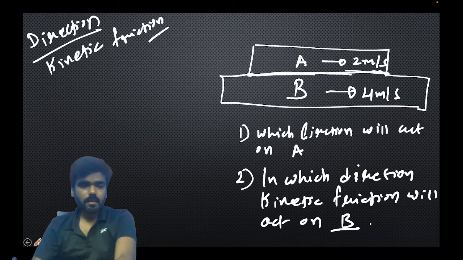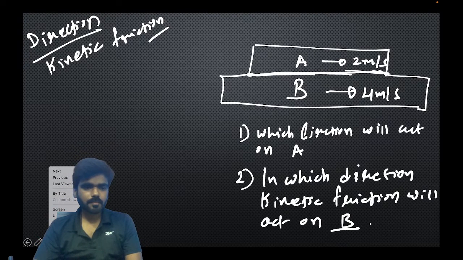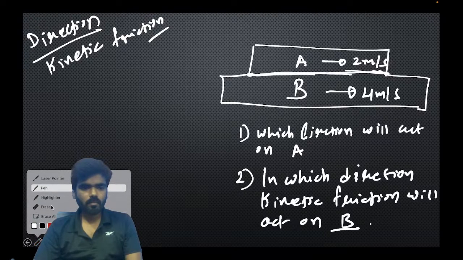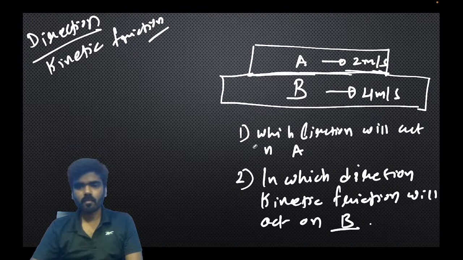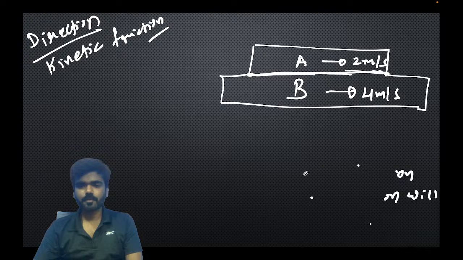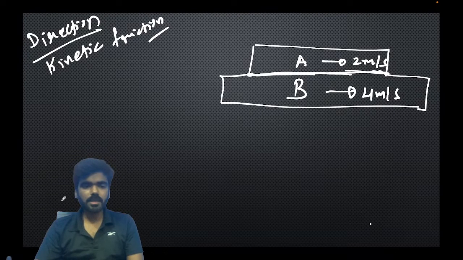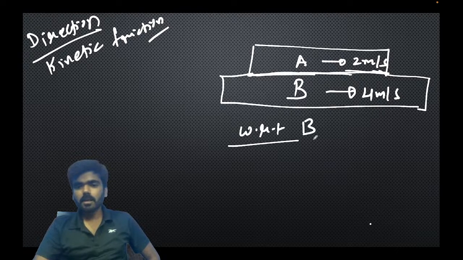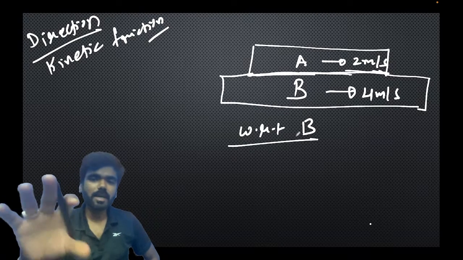Let us understand that. So see, if I want to find out in which direction kinetic friction is going to act on A, what I am going to do is see the motion of A with respect to B. Let us find out with respect to B, A is moving in which direction.